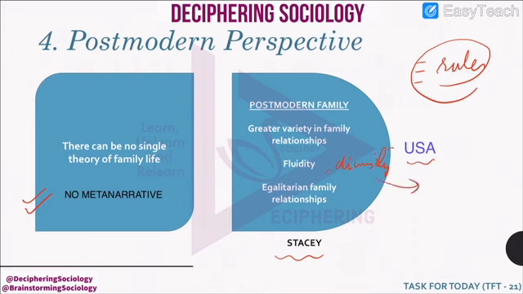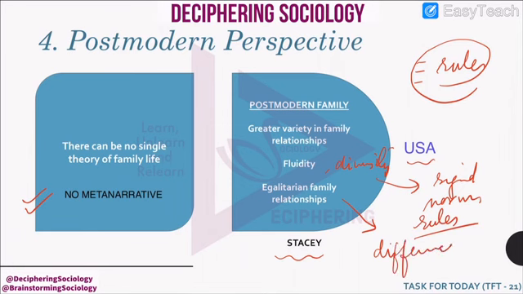That means there are no rigid norms, rules to govern family. Also, here in the family, there is no concept of difference in the positions of males and females, but on the other hand it is a more egalitarian relationship between the husband and wife.